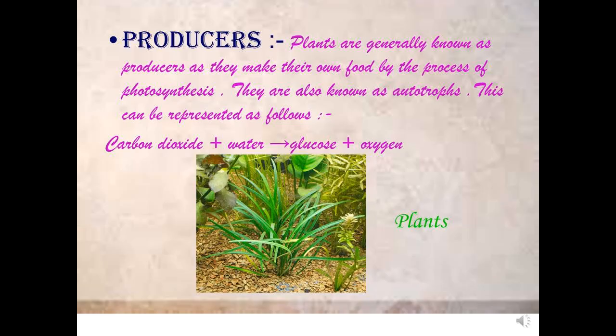Producers. Plants are generally known as producers as they make their own food by the process of photosynthesis. They are also known as autotrophs. This can be represented as follows. Carbon dioxide plus water is equal to glucose and oxygen.